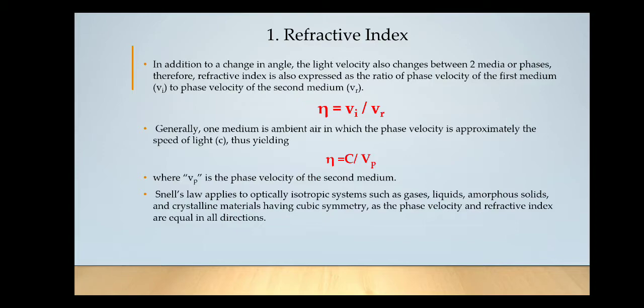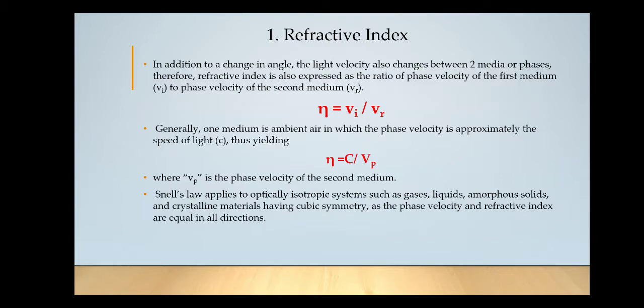In addition to the change in angle, the light velocity also changes between two phases or two media, and therefore refractive index can also be expressed as the ratio of phase velocity of first medium to the phase velocity of second medium. So we know that if we consider two media, like for example air and water, both the media will have different densities, and therefore the speed at which the light travels in air to that in water will be different.